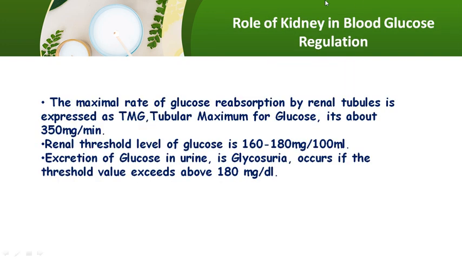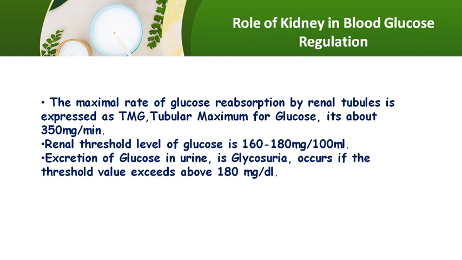Then, what is the role of the kidney in blood glucose regulation? It is also called renal regulation of blood glucose. Kidneys play a major role in controlling the blood glucose level. Glucose is continuously filtered by the renal glomeruli and is completely reabsorbed by the renal tubules under normal conditions.